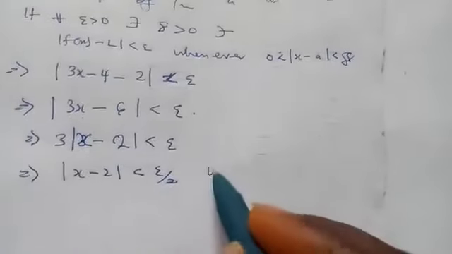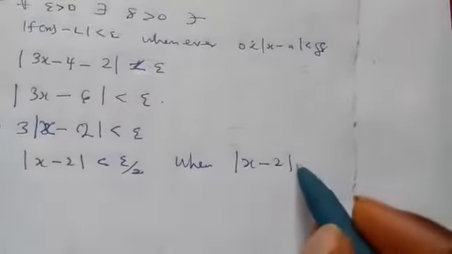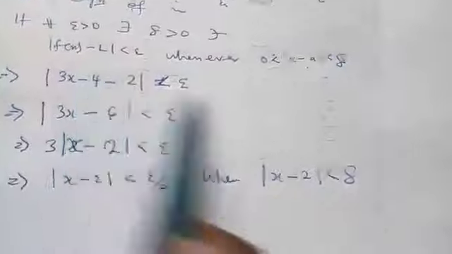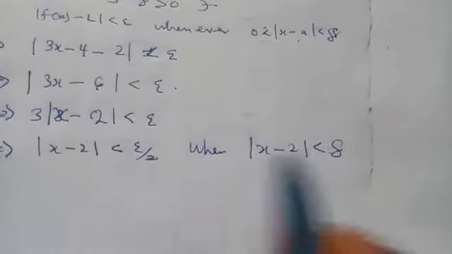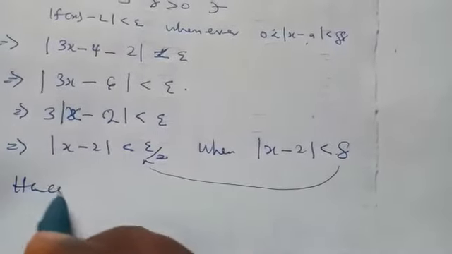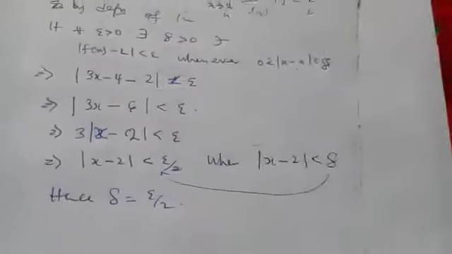So this has shown that, by the definition, absolute value of x minus a, our a is 2, is less than delta. And from this side, we got this. So if you compare the two, you see that hence delta is equal to epsilon over 3. Our aim is just to find the delta.